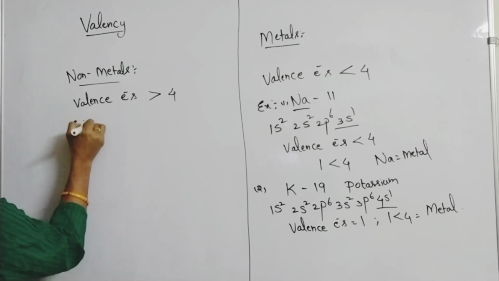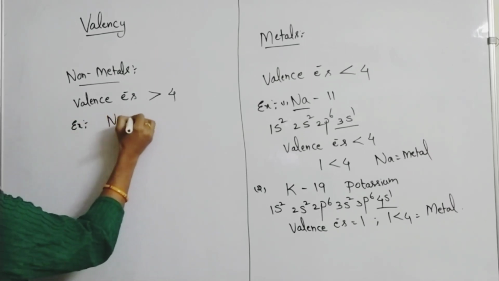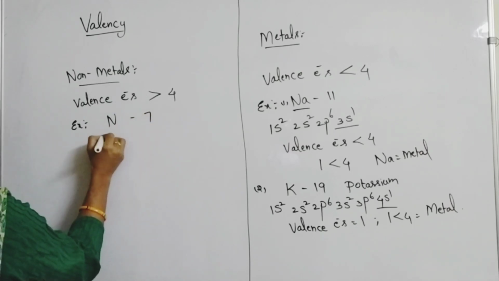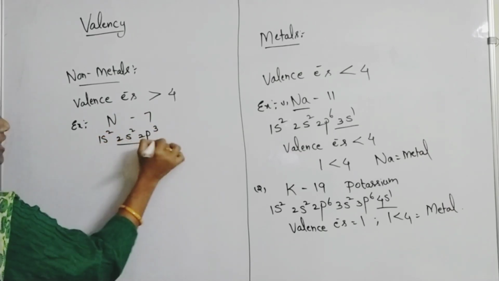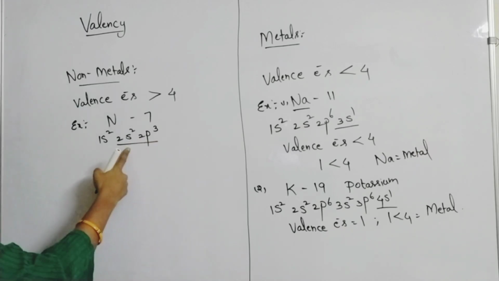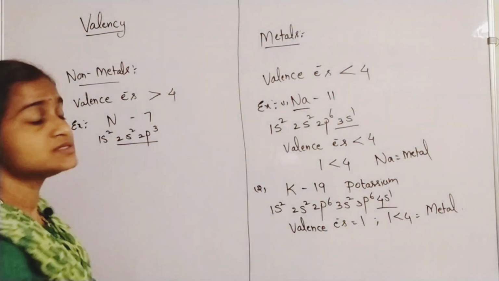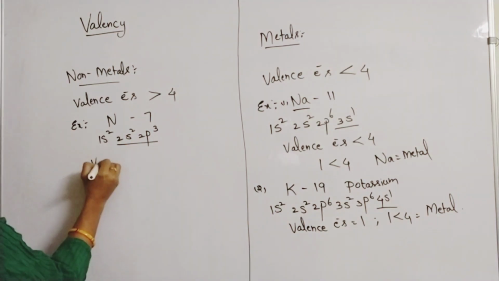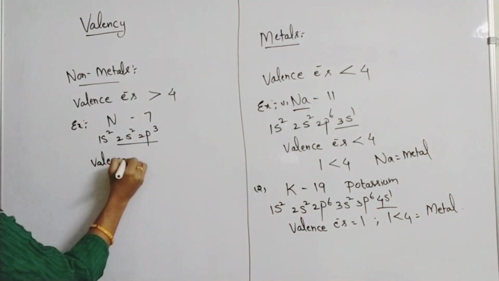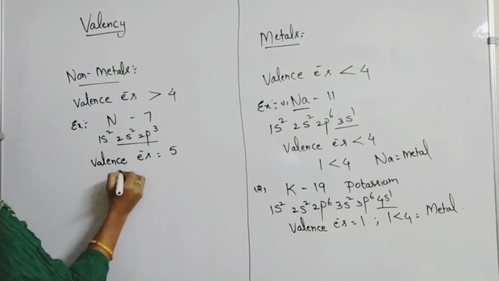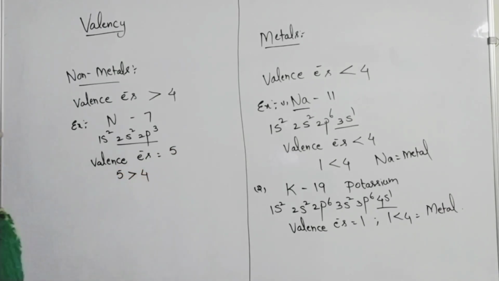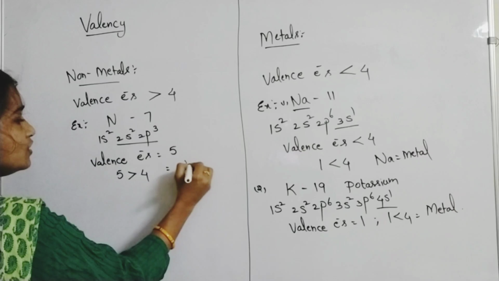You can take the example of nitrogen. Atomic number is 7: 1s2, 2s2, 2p3. So the valence shell is 2s2, 2p3, and in that 5 valence electrons are there. So if valence electrons are greater than 4, then it is a non-metal.